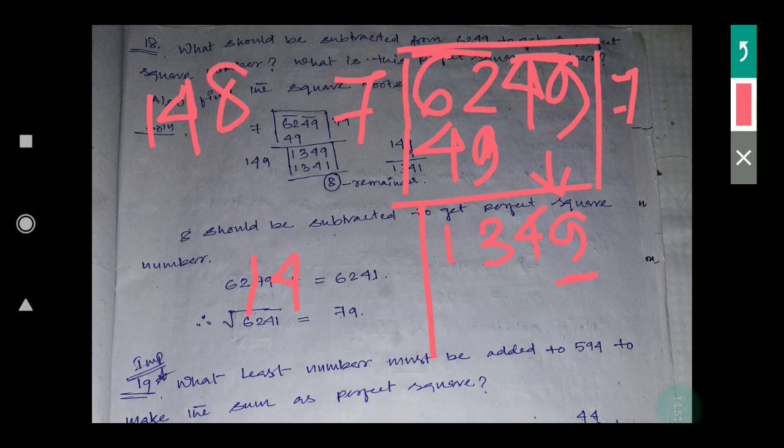You can try 140, and if you put 1 it will be 140, but I need a 4-digit number. That is very small, so I have to multiply by some bigger number. That's why I am directly writing 9: 149 into 9.